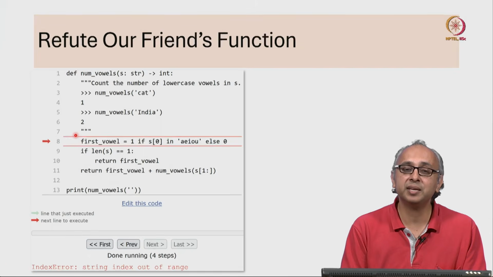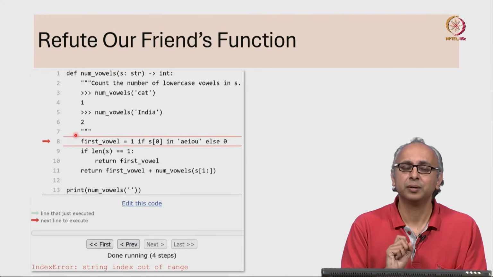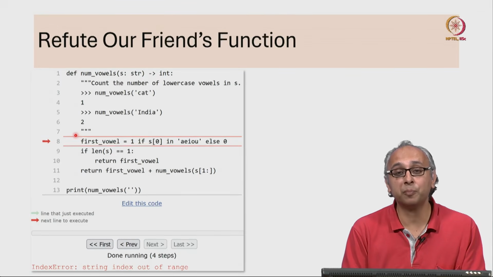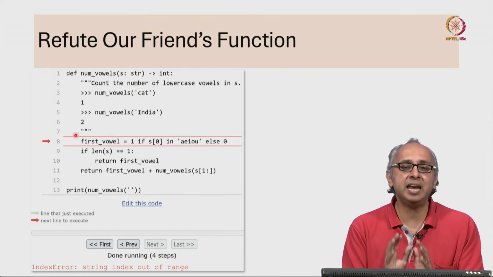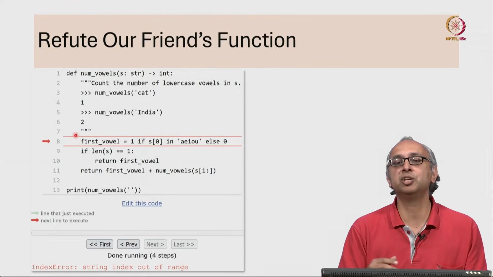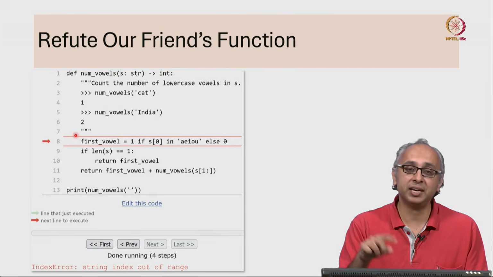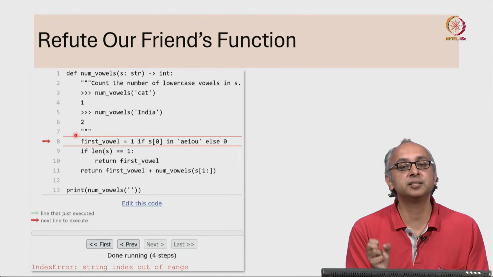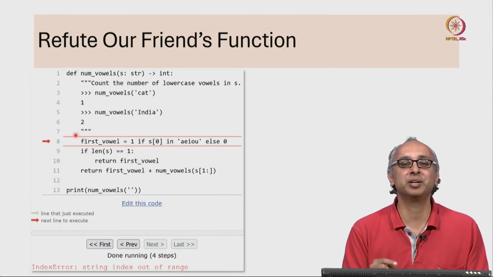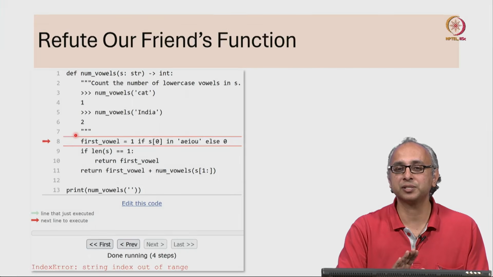A third way is if not s. Why? Because remember, every object can be treated like a Boolean. For strings, the rule is that any non-empty string is treated like true. So if I said if not s, the only way the expression not s will be considered true is if s is the empty string. Every non-empty string is treated like true, so not of that will be considered false.